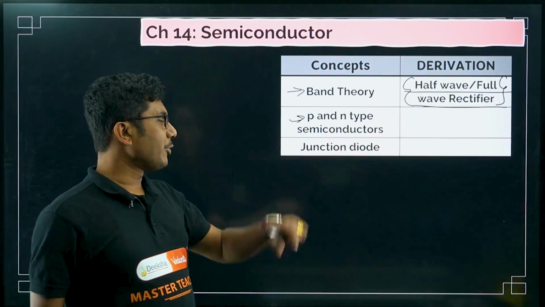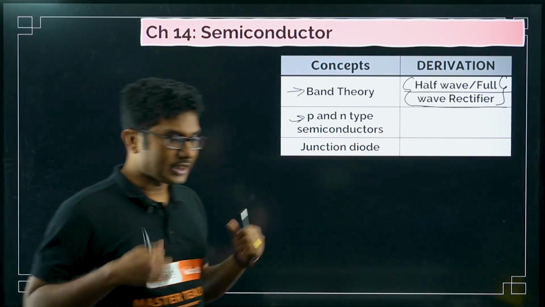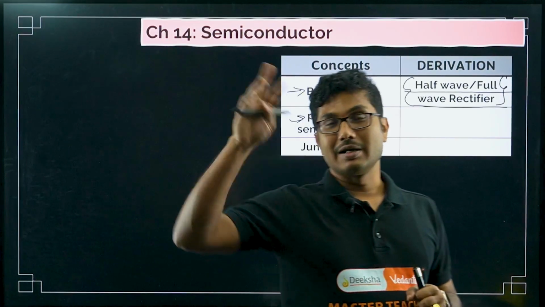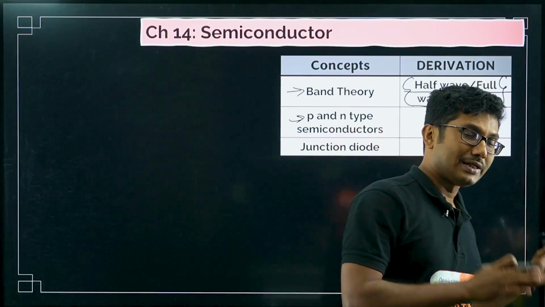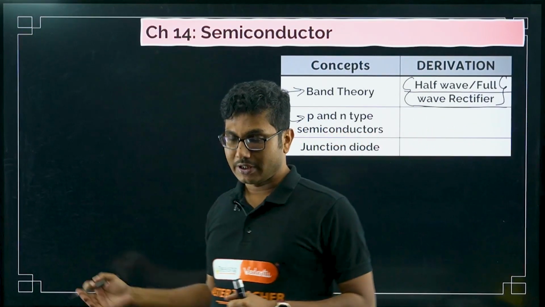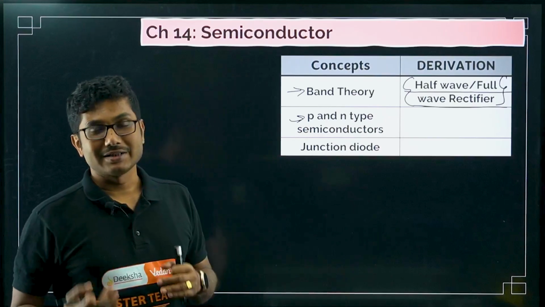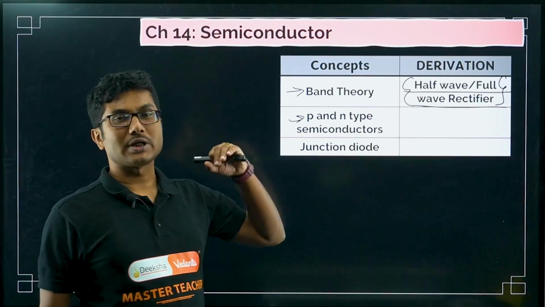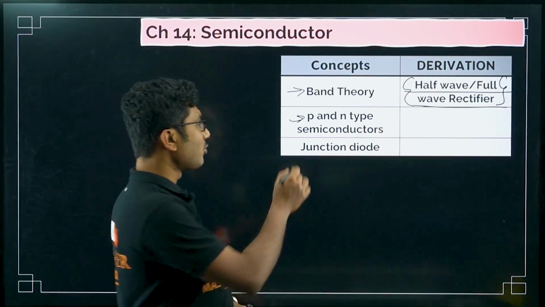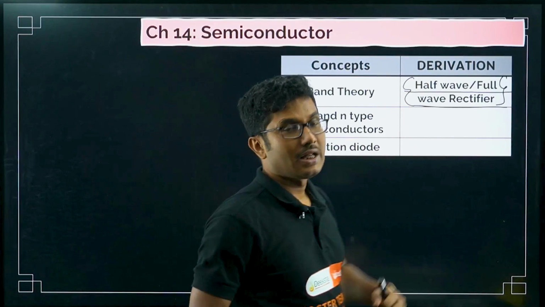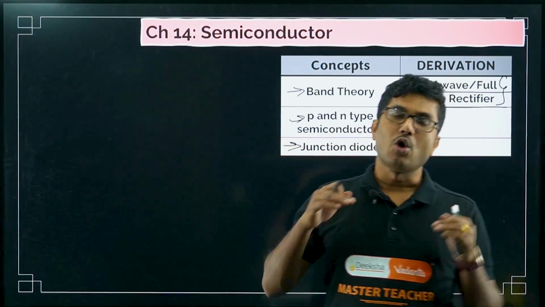So this is an important concept. Junction diode: what is a junction diode? There is a graph. Then what is junction potential? What is the depletion region? What is the charge in the depletion region? These are the common concepts from this chapter. This is a small chapter and a scoring chapter again, so I recommend this chapter to all the students.